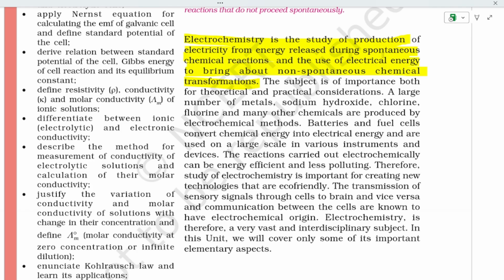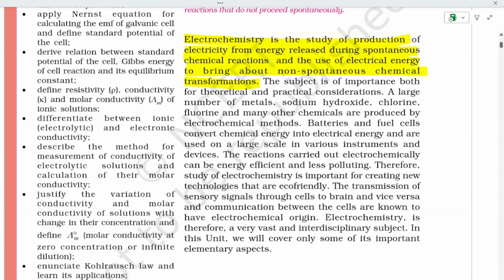First they had given electrical energy from energy released when spontaneous chemical reactions take place, the production of electrical energy happens. And non-spontaneous is when we have to use electrical energy when non-spontaneous chemical transformations are taking place.